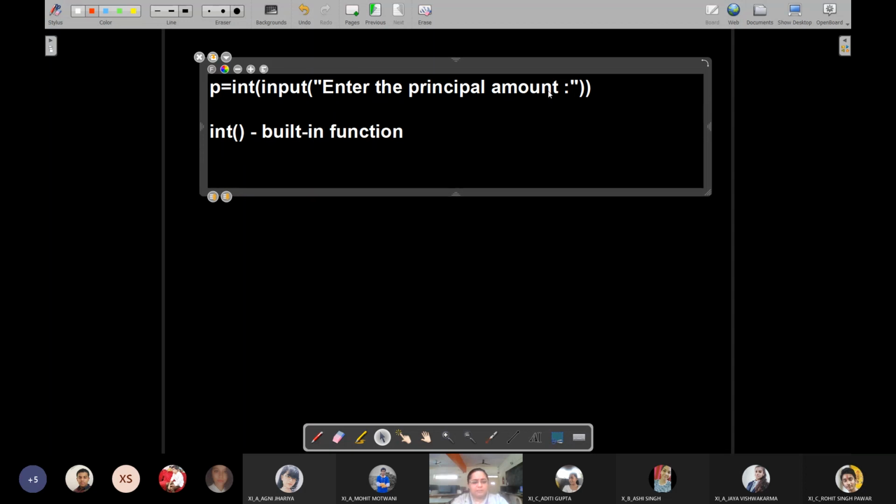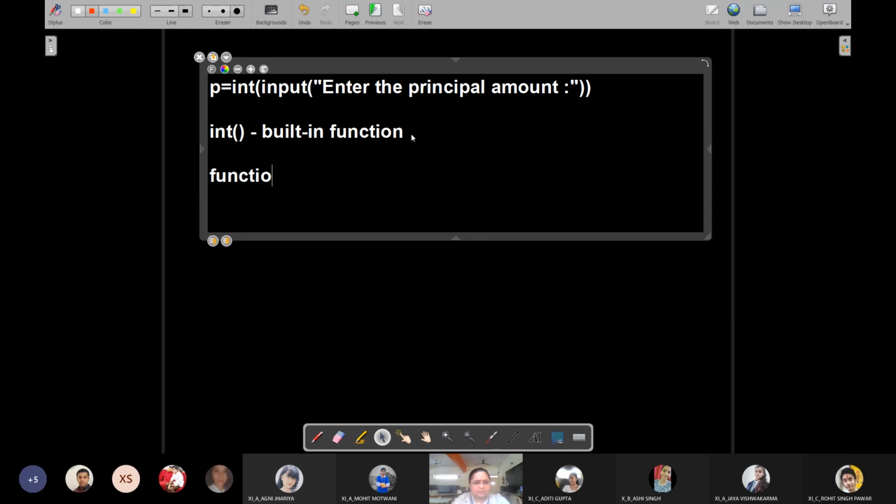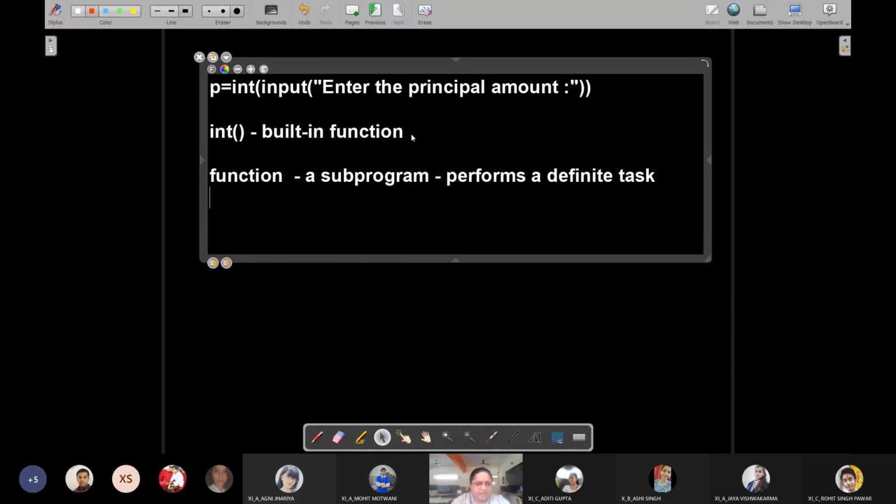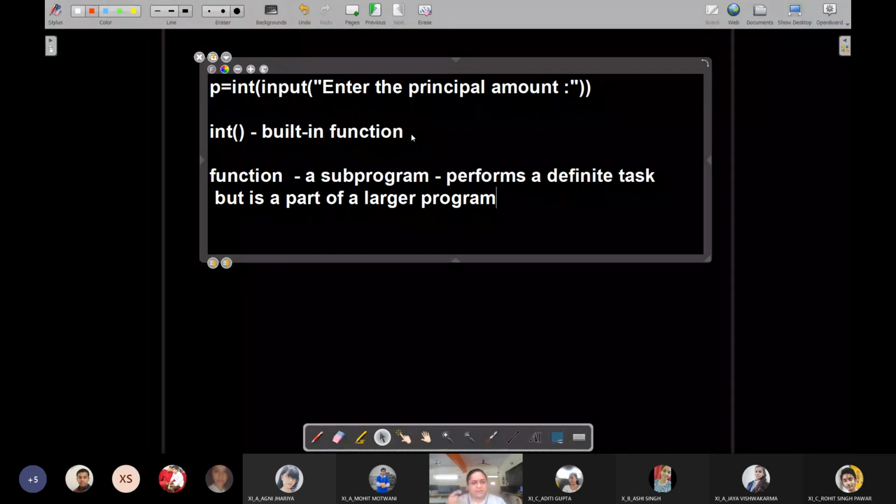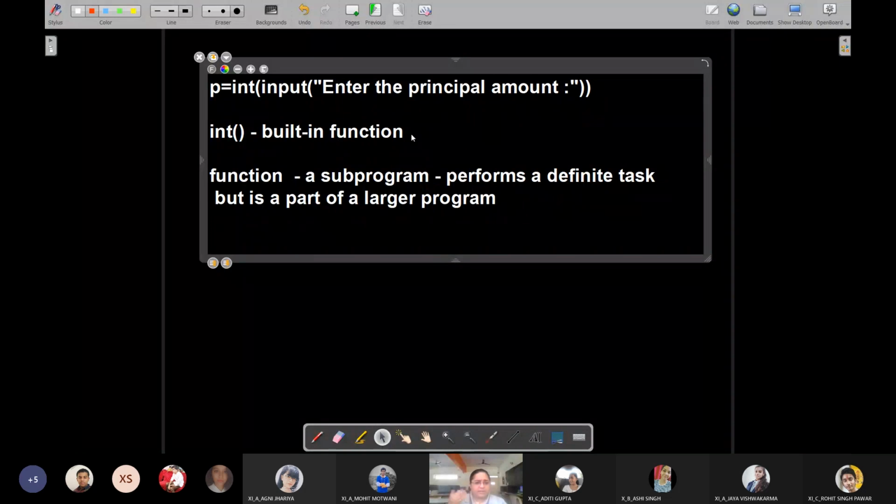A function is a sub-program, a complete program in itself which performs a definite task, but is a part of a larger program. It's a small program which performs something and might give us some result.